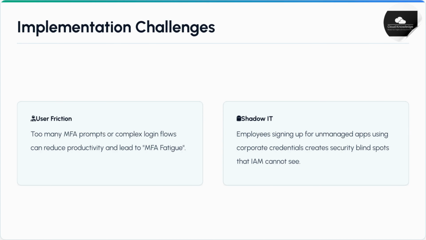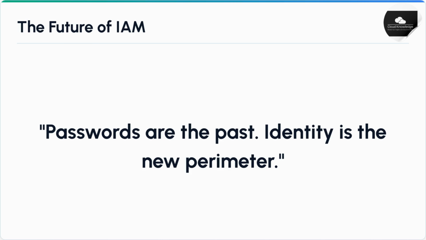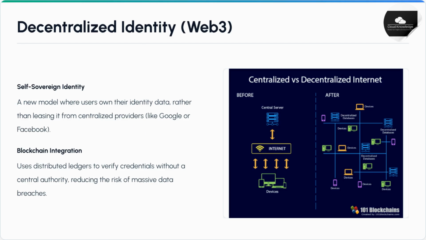Two key challenges are user friction, where complex login flows lead to MFA fatigue, and shadow IT, where employees use unmanaged apps, creating significant security blind spots. Looking toward the future of IAM, the perimeter is shifting. Passwords are becoming the past, and identity is the new perimeter that must be secured.